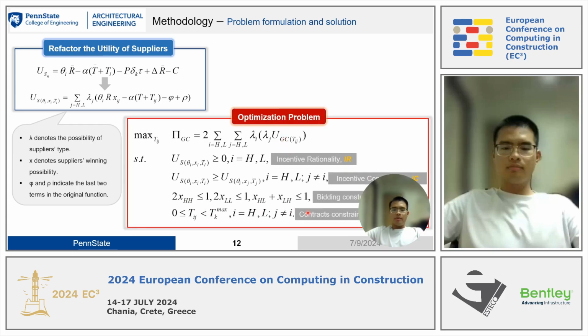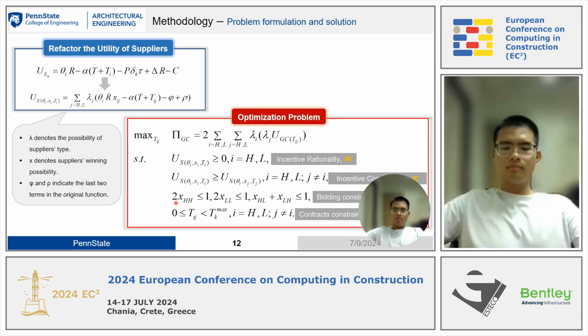And here is the optimization problem. The first one is the incentive rationality constraint, and this constraint ensures that the utility of suppliers is greater than 0. And the second one is the incentive compatibility constraint, and this constraint ensures that the suppliers can only select the contract bundles tailored for themselves. Otherwise, their utility will decrease if they select a contract bundle that is not designed for them.